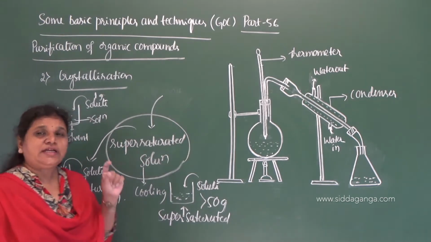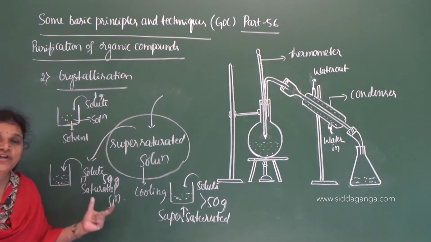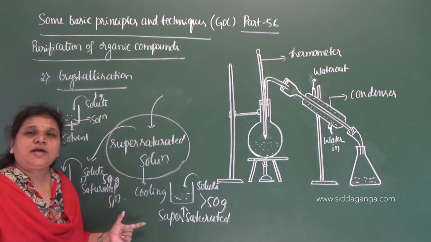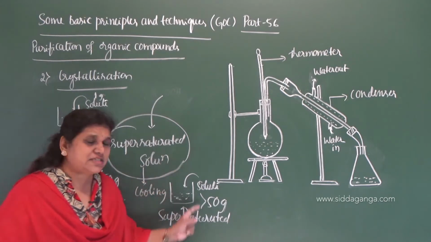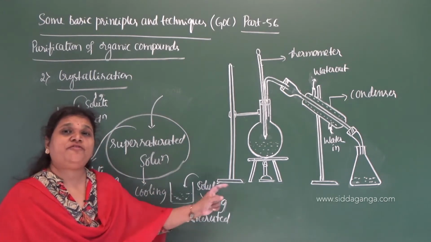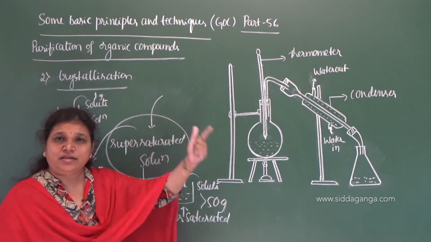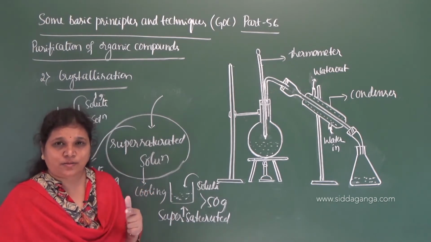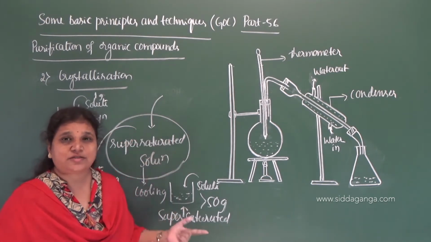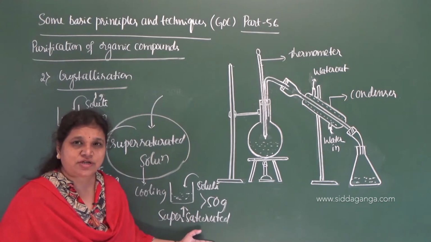In the saturated solution, how much sugar was dissolved? 50 grams. So 50 grams of sugar dissolved in the saturated solution, but in this solution it is more than 50 grams. The amount of solute dissolved is more than in the saturated solution. Then the resulting solution is called a supersaturated solution.